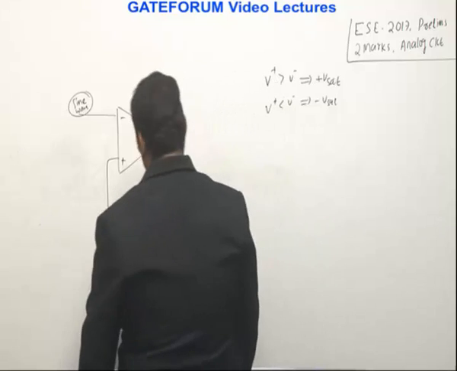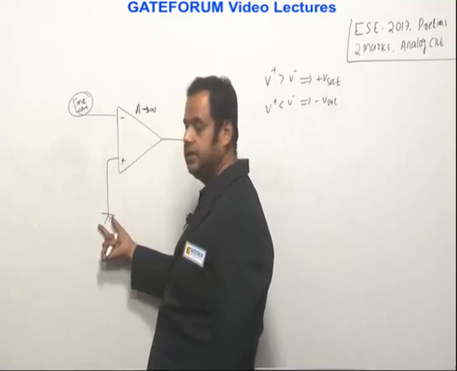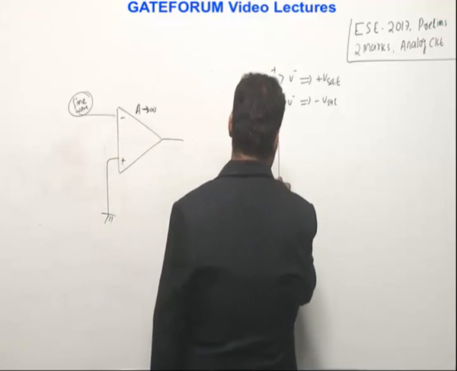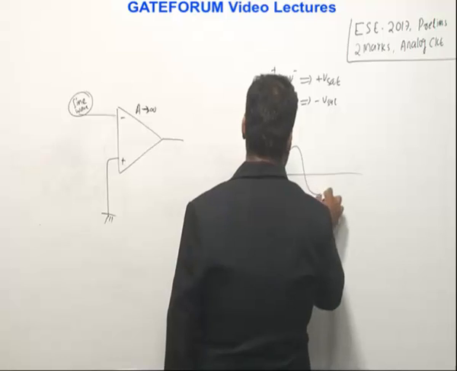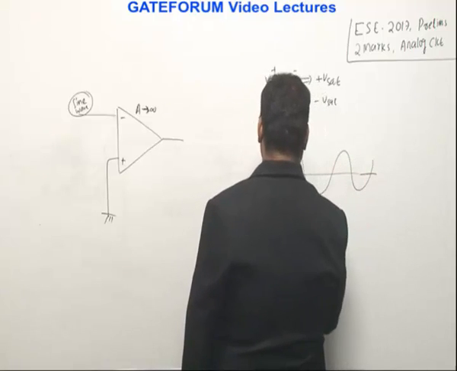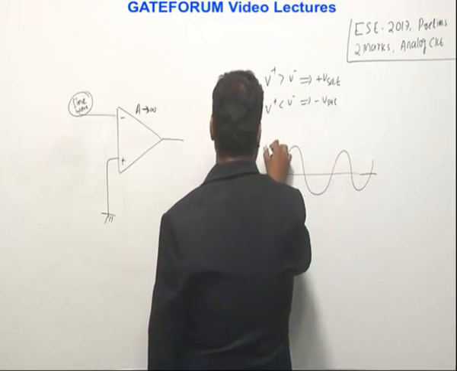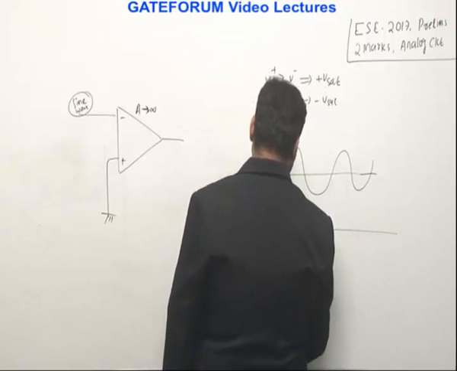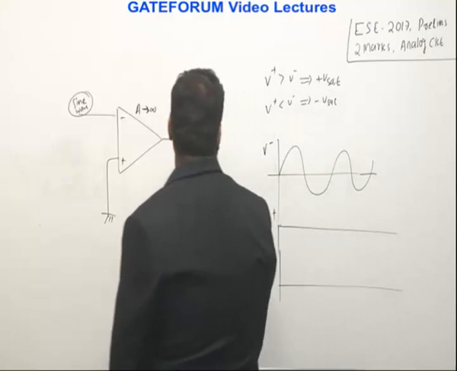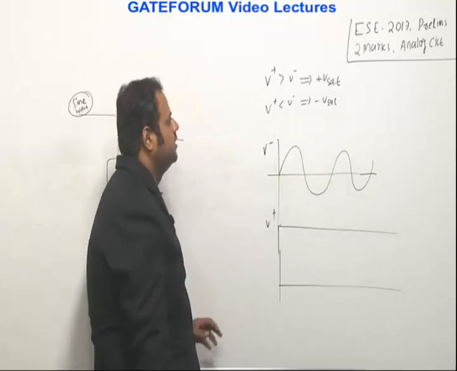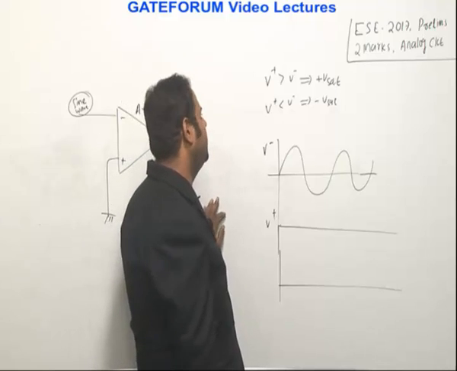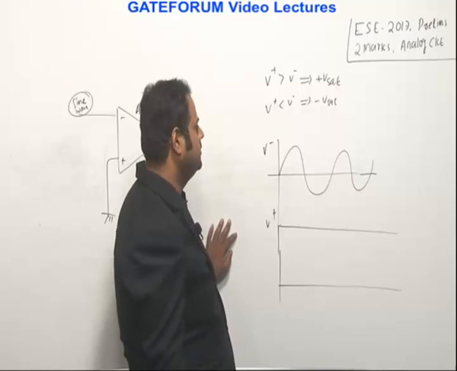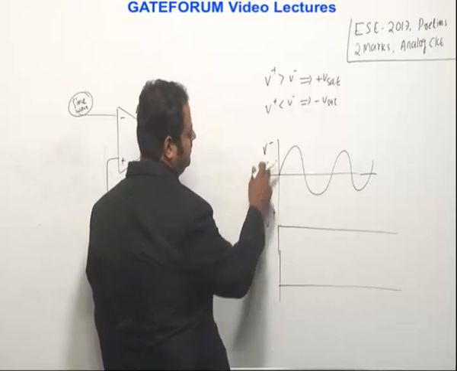Okay. So you see that this is given as 0, right? The plus terminal is 0. This is the sine wave, so the sine wave is something like this. This is connected to the negative terminal, so I am writing V minus, and this is V plus. V plus is 0, connected to ground. So what is happening then? Whenever V plus is greater than V minus, you get the output as plus V saturation. When V plus is less than V minus, you get minus V saturation. So this is V plus, this is V minus.